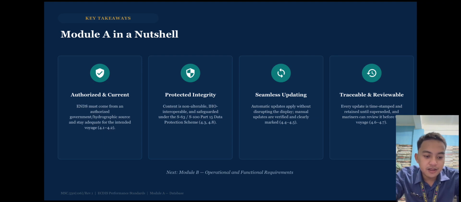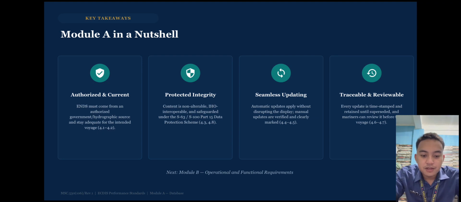Key takeaways of Module A in a nutshell. Authorized and current: ENC must come from authorized government or hydrographic sources and stay adequate for the intended voyage, 4.1 to 4.2. Protected integrity: content is non-alterable, IHO interoperable, and safeguarded under the S-63 or S-100 Part 15 Data Protection Scheme, 4.3 to 4.8.